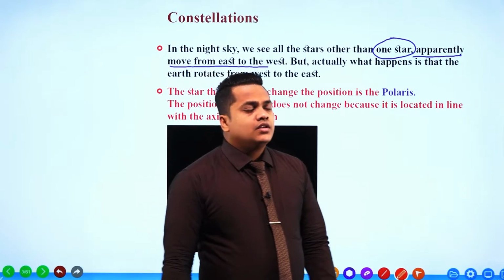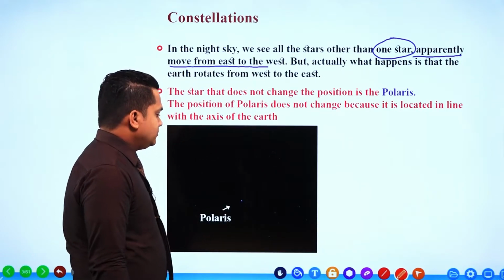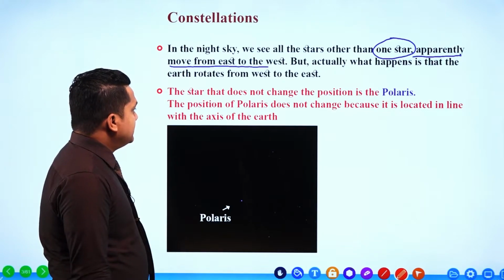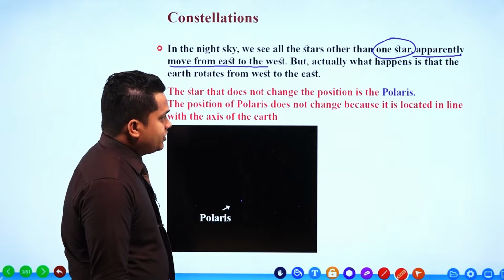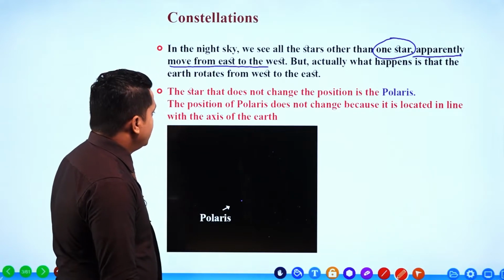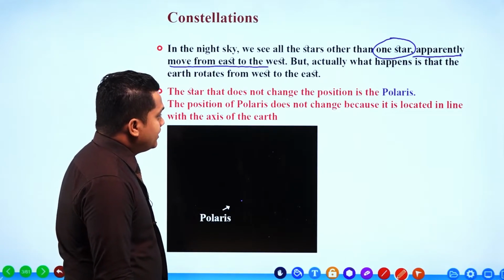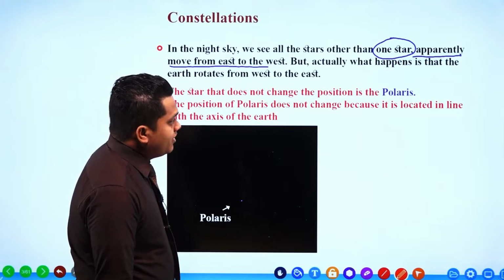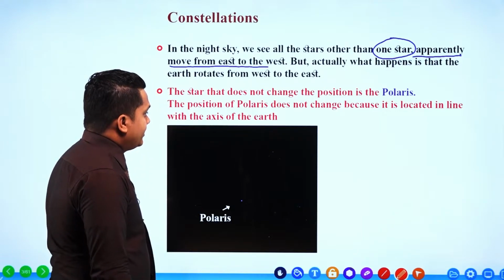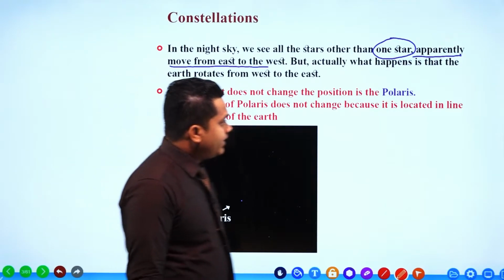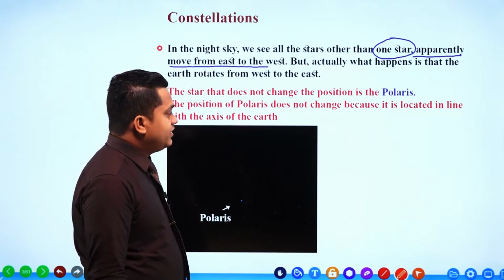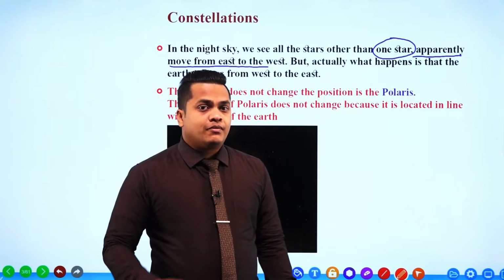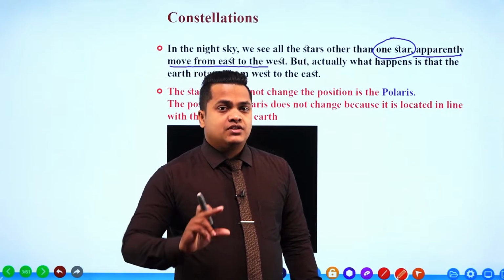Okay, right then. So here it is given, the star that does not change the position is the Polaris. The position of Polaris does not change because it is located in line with the axis of the Earth. So the Polaris is a special star.